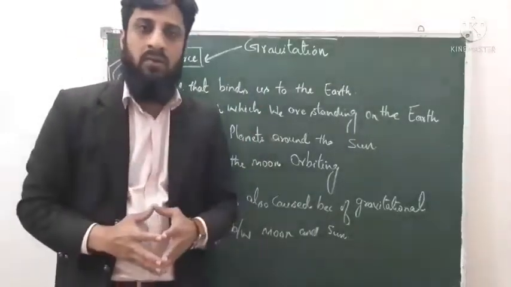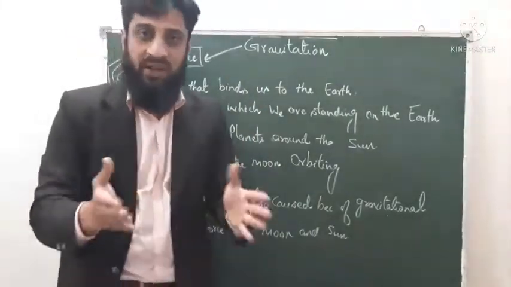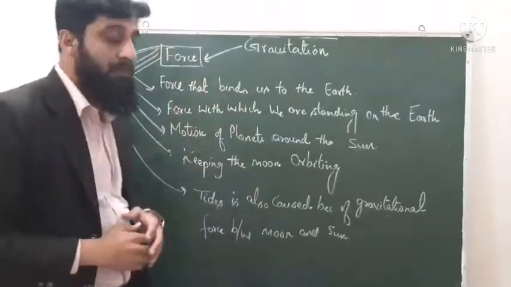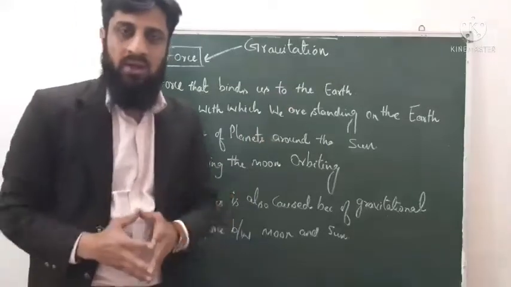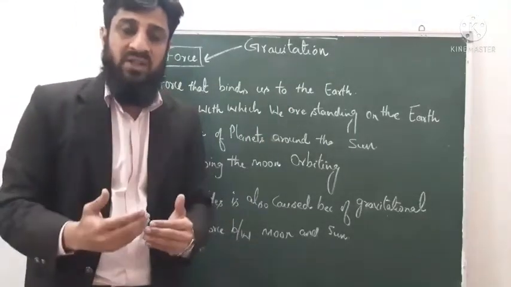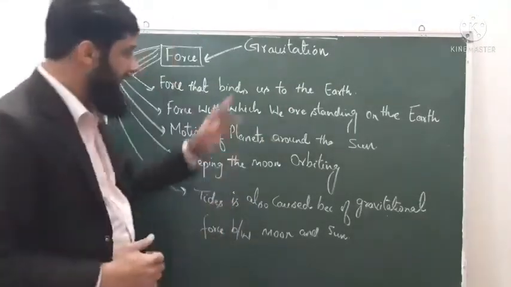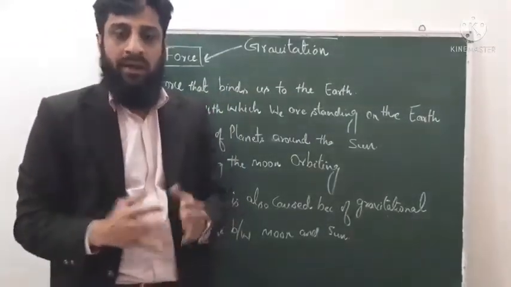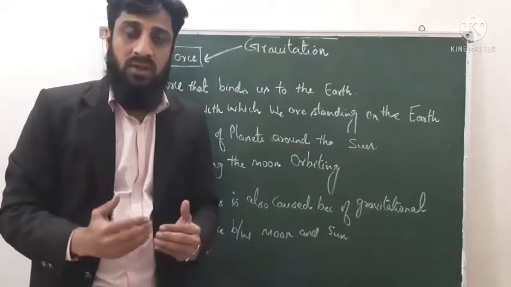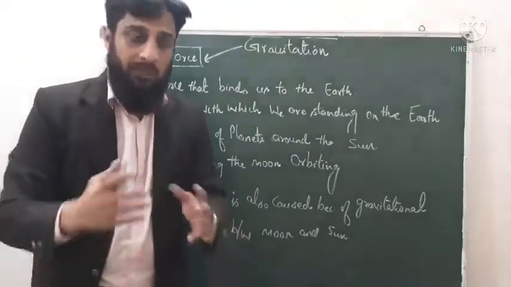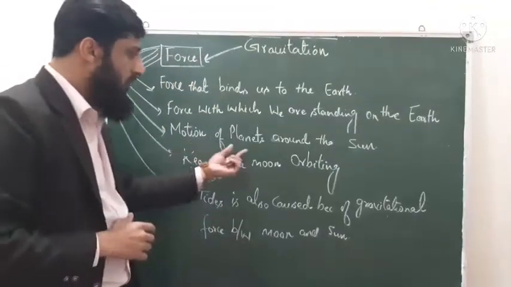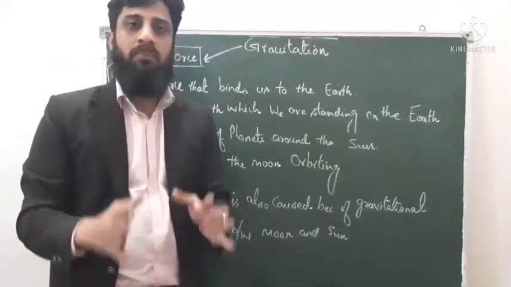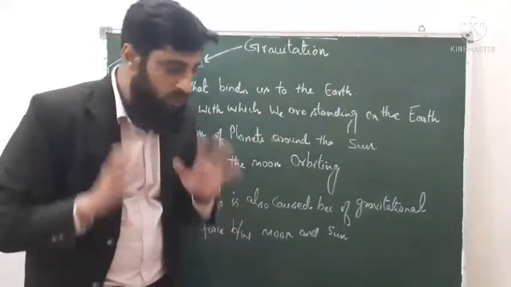Before starting this topic, first of all we should know the meaning of gravitation. What is actually gravitation? Gravitation is the force that binds us to the earth. It means it is the force with the help of which we are bound to the earth. Next, the force with which we are standing on the earth. It means it is the force which is responsible for us to stand on the earth. Third, motion of planets around the sun. Motion of planets around the sun is only possible because of this gravitational force.